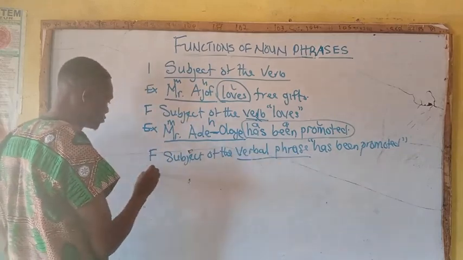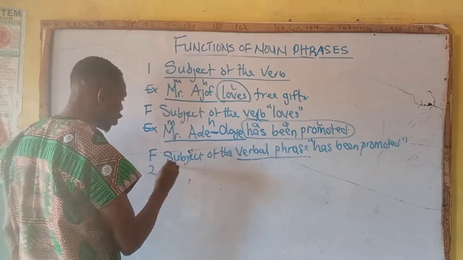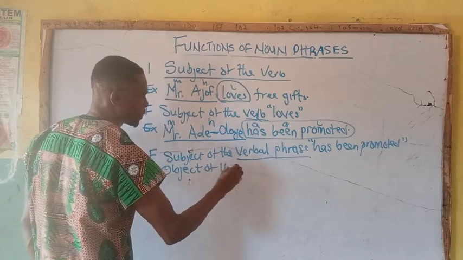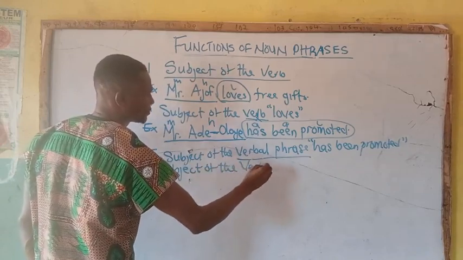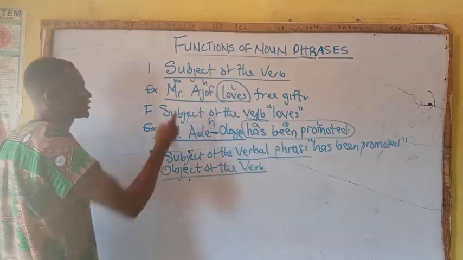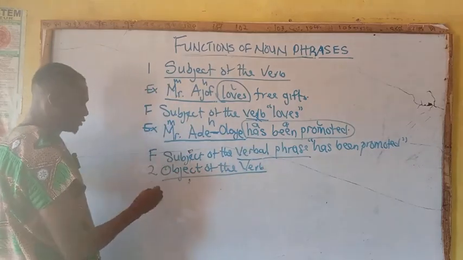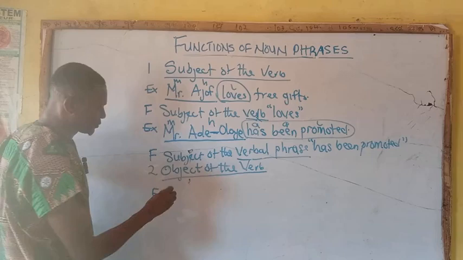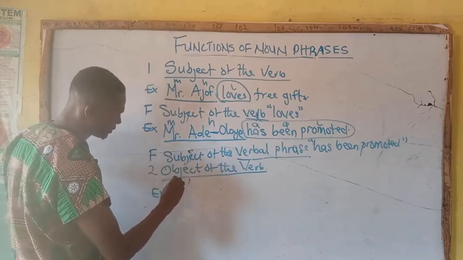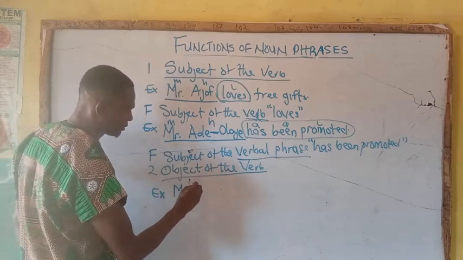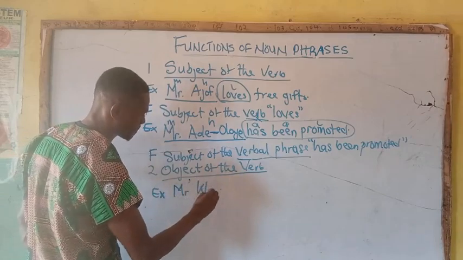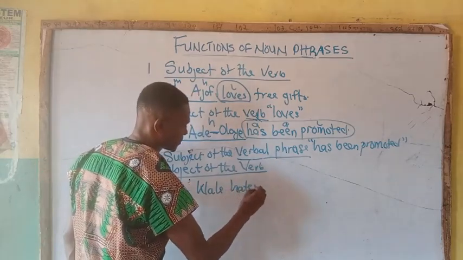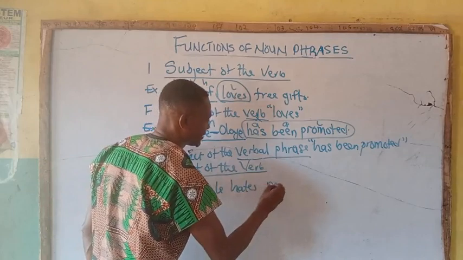We move to number 2, which is object of the verb. Object of the verb. We just treated subject of the verb. Now, example: Mr. Wale hates pounded yam.